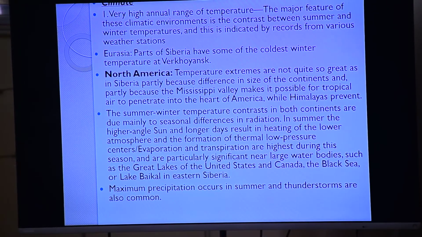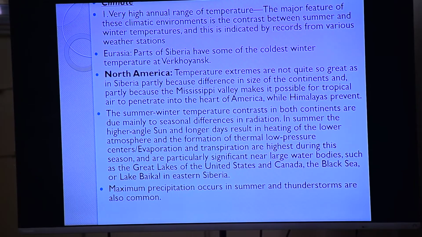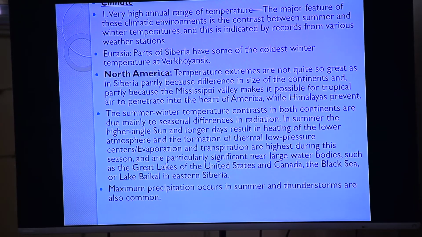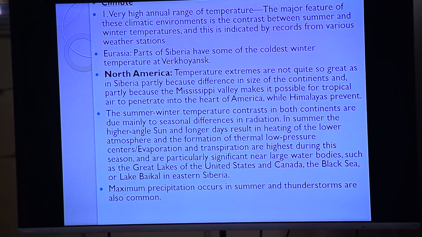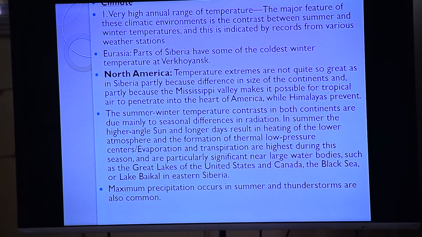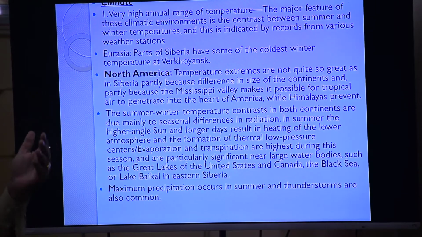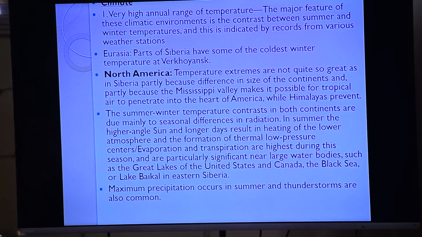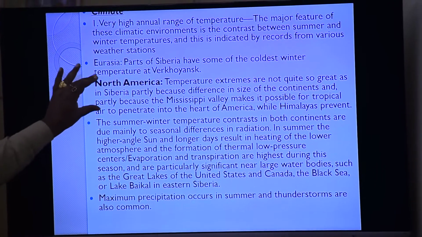Temperature extremes will be less in Canada or North America than in Siberia, partly because of the difference in size of the continents and partly because the Mississippi Valley makes it possible for tropical air to penetrate into the heart of America, while the Himalayas and other mountain ranges prevent it. Understood? तो यहाँ से आप ट्रॉपिकल एयर क्या हो जाता है? It is able to move, and then the Himalayas and other mountain ranges are able to what? Stop it. This is clear.